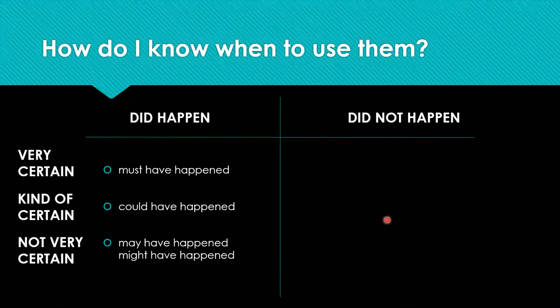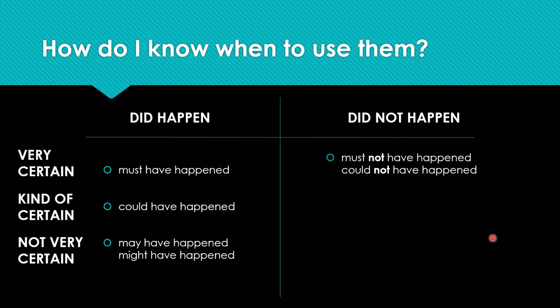And then for negatives, this is where you need to maybe pay a little bit more attention, so you don't make that many mistakes. Here we have two options: must not and could not. If we're very certain that something didn't happen. And if we say could not, we're not only saying that we're very certain about something not happening, we're saying that it's basically impossible.